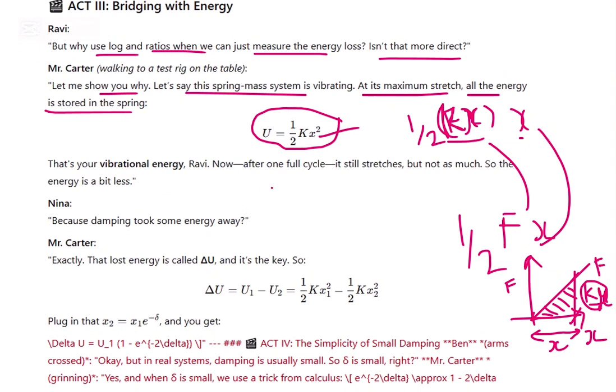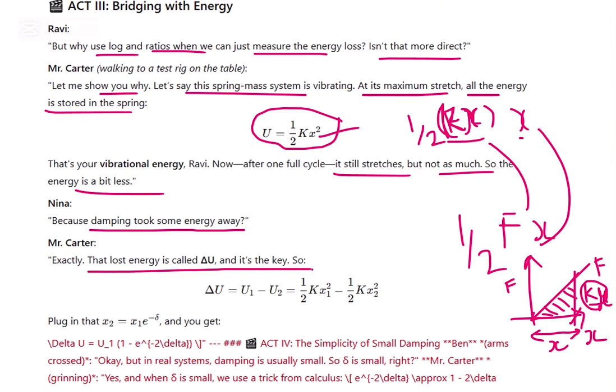That's the vibration energy. After one full cycle, it still stretches but not as much, so the energy is a bit less. The energy is a bit lost because damping took some energy away. Who is taking some energy away? Basically damping is stealing some energy away, right? So yes, some energy is getting lost because of damping.